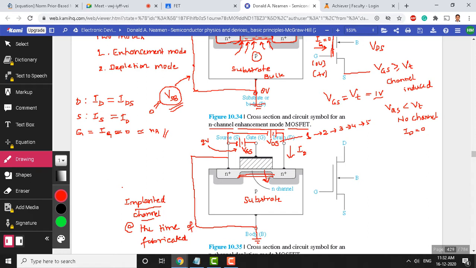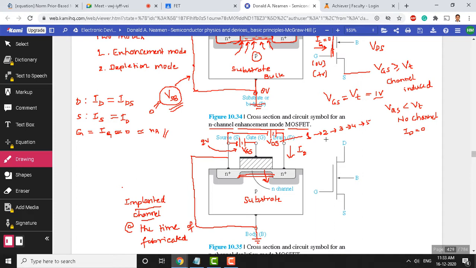The reason why I'm going very slow is because this is a fundamental device, and understanding this is very important for your higher education. Many times we don't know how the MOSFET device works. So I'm a bit slow, explaining each and every tiny detail in this device. Let me explain here. Later on we will get to understand.